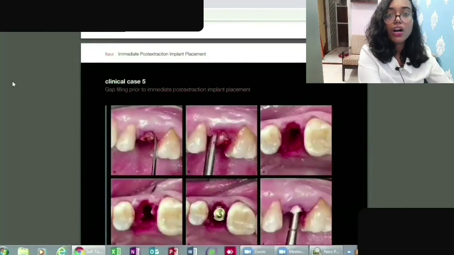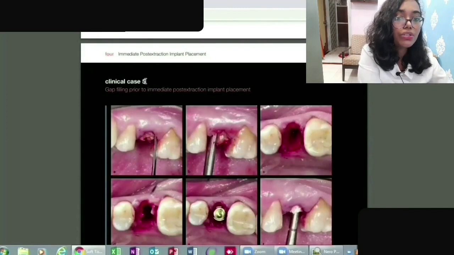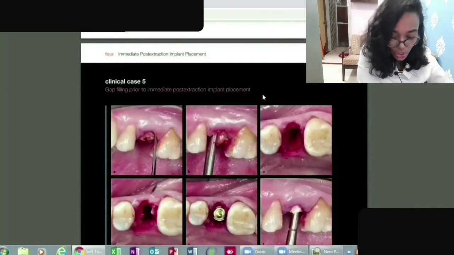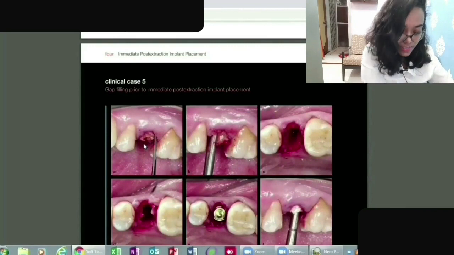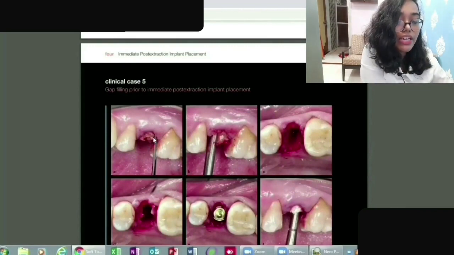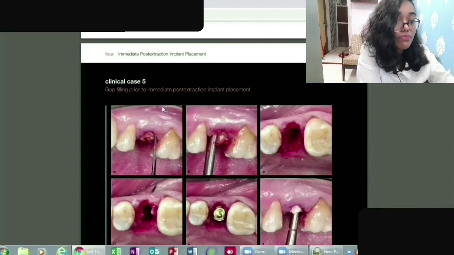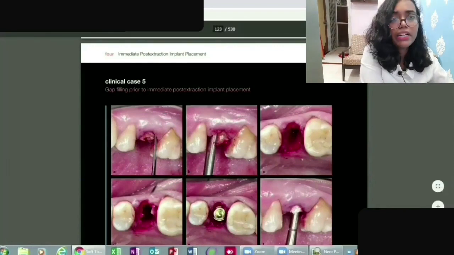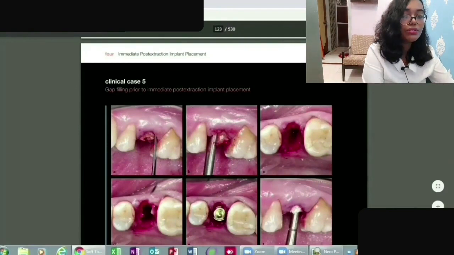Cool. So clinical case 5: gap filling prior to immediate post extraction implant placement. So here in case 5 you can see this tooth. In the second premolar gap filling, they are trying to explain that first it is similar to the fourth case, right? I hope you guys are understanding what I'm trying to say.